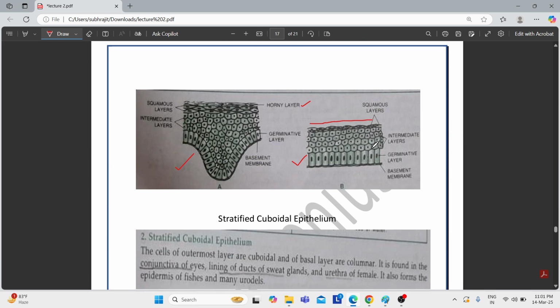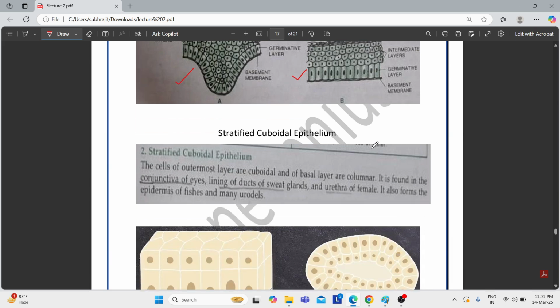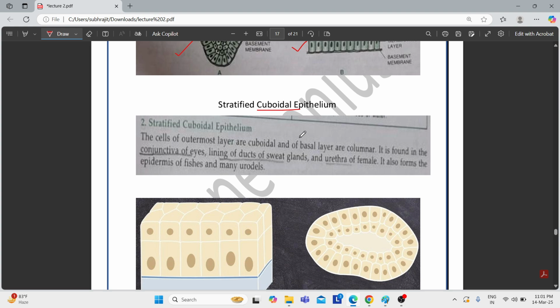Now let's come to another category of stratified epithelium, that is, stratified cuboidal epithelium. You just need to know the location and the structure of the stratified cuboidal epithelium, nothing else. That is, the outermost layer is cuboidal. You see here, this is the outermost layer, and this outermost layer is cuboidal, and the basal layer is columnar.